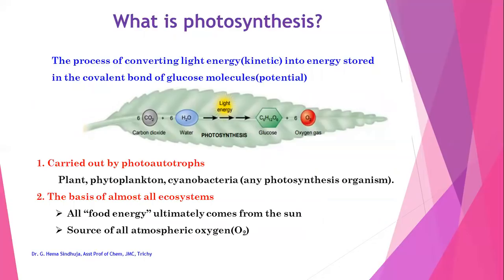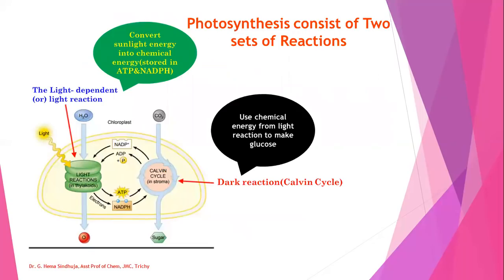This is the photosynthesis. Six molecules of carbon dioxide with six molecules of water in the presence of light energy gives a glucose molecule and six molecules of oxygen. This oxygen is considered as the source for all atmospheric oxygen. Photosynthesis consists of two sets of reaction. One is the light dependent reaction, another one is the dark reaction. Light reaction converts sunlight energy into chemical energy, which is stored in ATP and NADPH, whereas dark reactions use chemical energy from light reaction to make glucose.